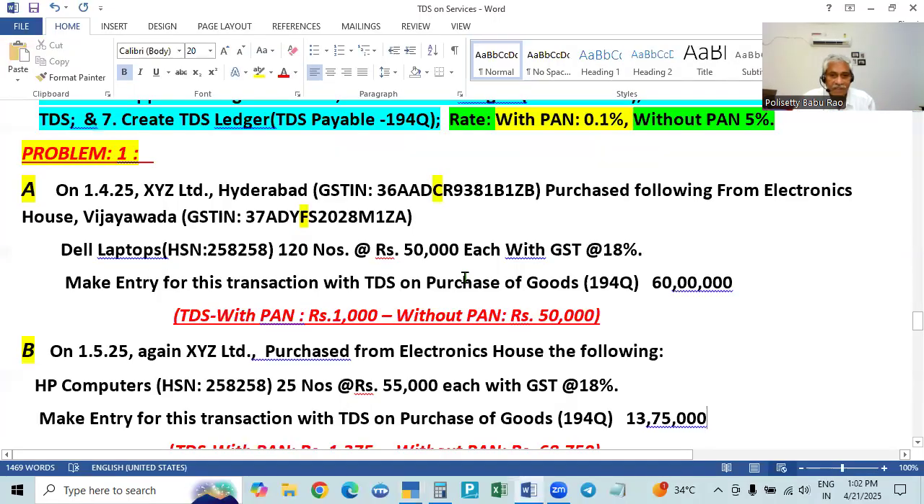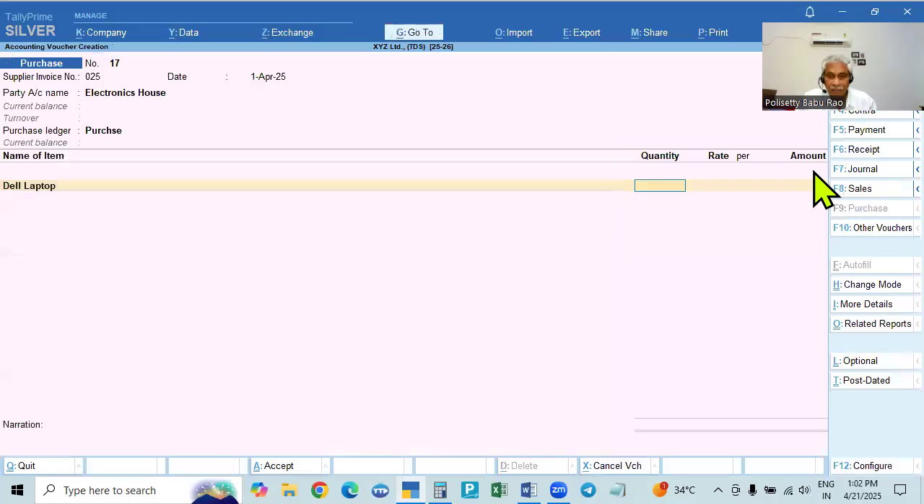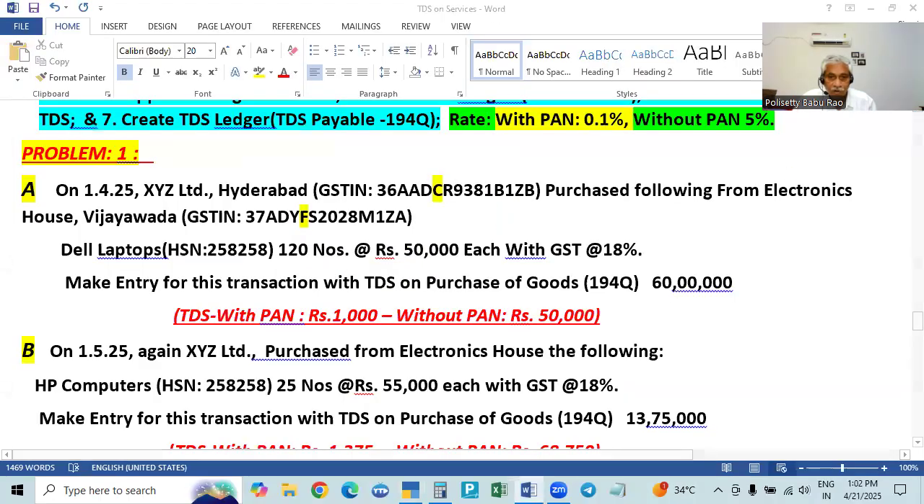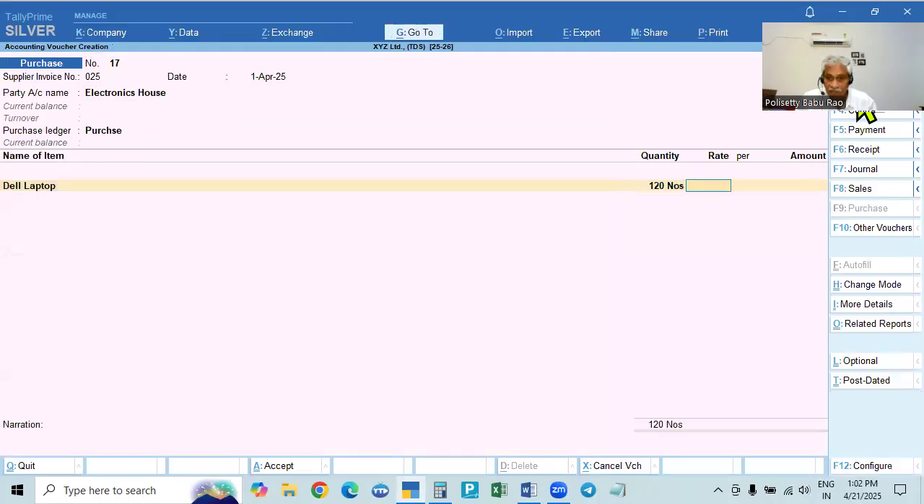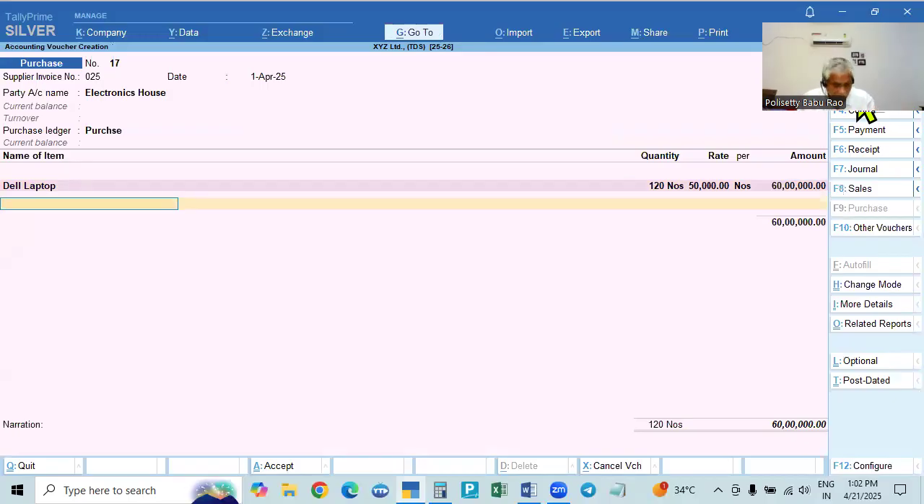And now we are purchasing Dell laptops. How many are you purchasing? 120 numbers, 50,000 each. So totally 60 lakhs, and our limit is 50 lakhs. Is it a single bill or an aggregate of bills? The first bill, a single bill, is crossing 50 lakhs, so we have to deduct tax here. Come down. There is no second item, only one item.